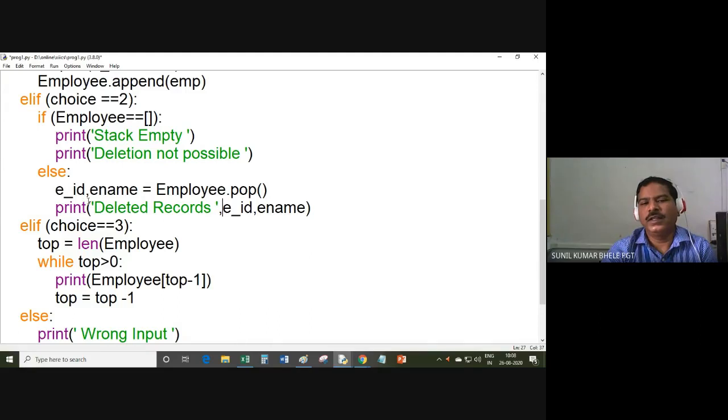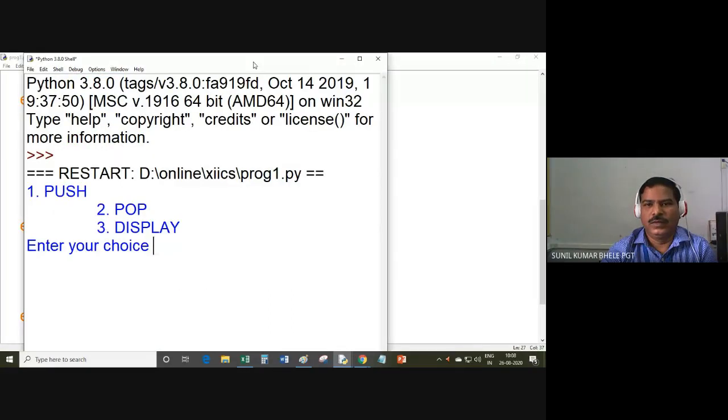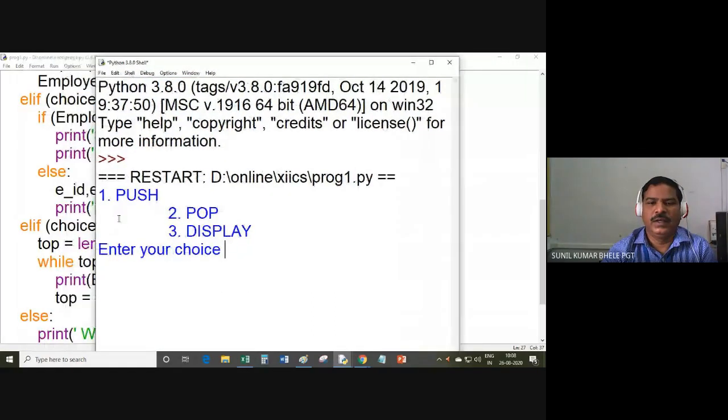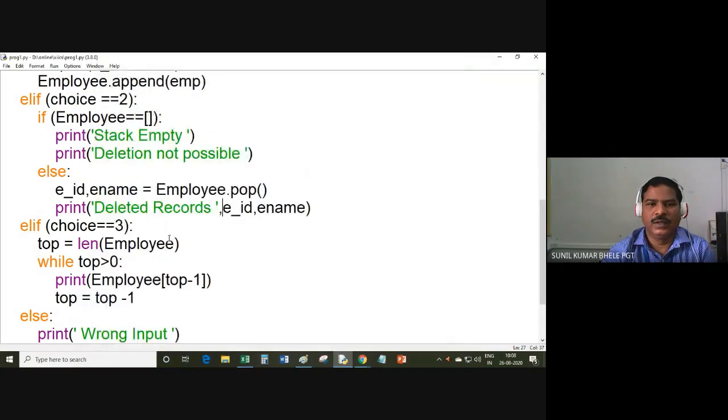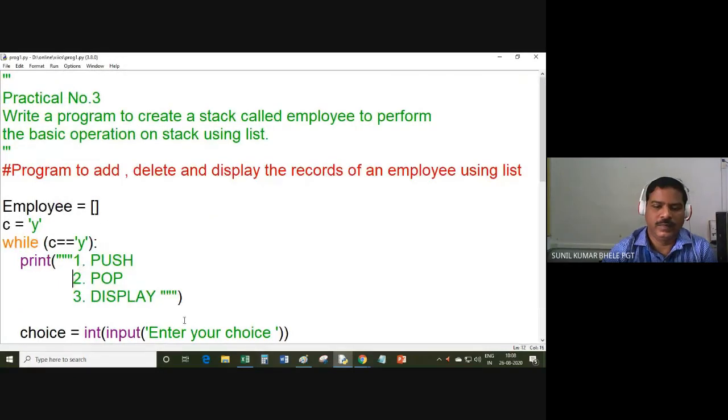You know that inside the print statement, if you want to display various data on the screen, those data values must be separated by comma. Now again run this program. So it is displaying the menu, but that menu contains space, so it is not displaying in a proper way. So I will make some changes. I will modify this program. So this should be like this.